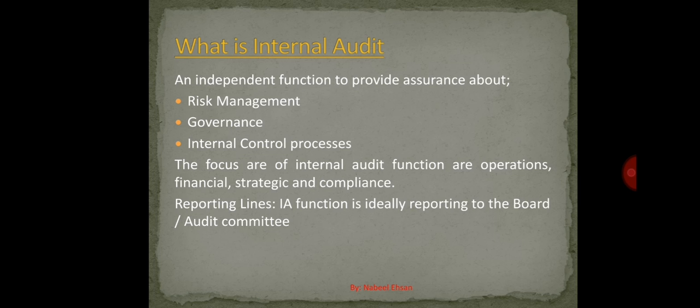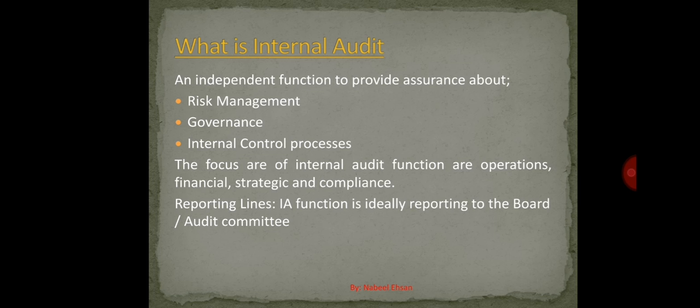I'll tell you how each of these departments contributes towards internal audit as well, but let's finish internal control processes. These are the processes in place to control the activities of any department or process. I will give you an example.